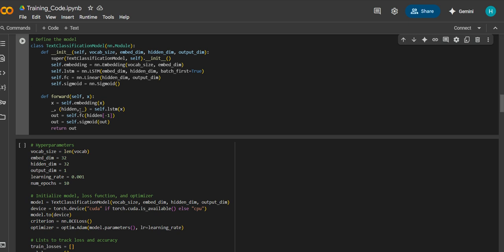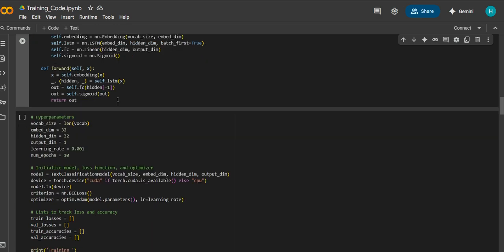The output from the LSTM, that is the hidden state, is passed to the fully connected layer through the sigmoid function, which outputs a value between 0 and 1 representing the predicted probability of a certain class.